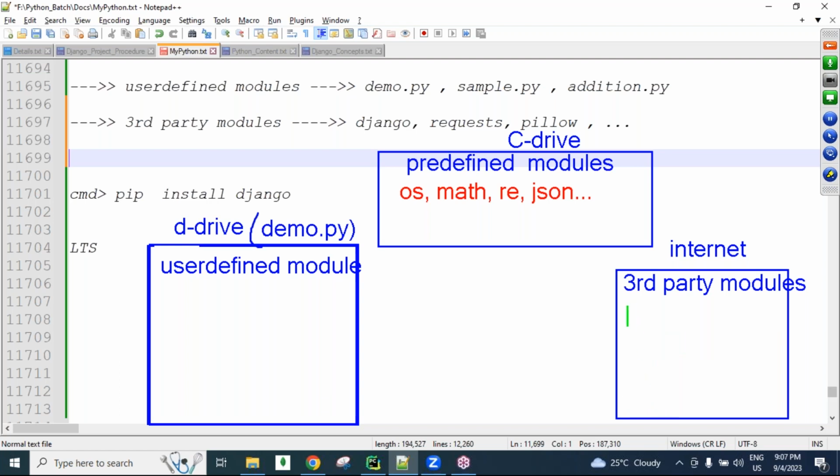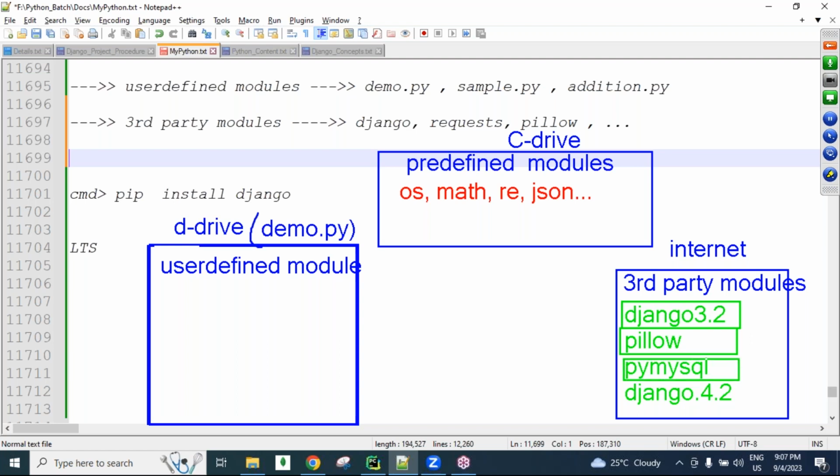For example, Django 3.2, Pillow 5, MySQL, and then Django 4.2, like this. Different modules there, guys. Each one is a module, guys. Several modules, hundreds of modules on the internet, guys.